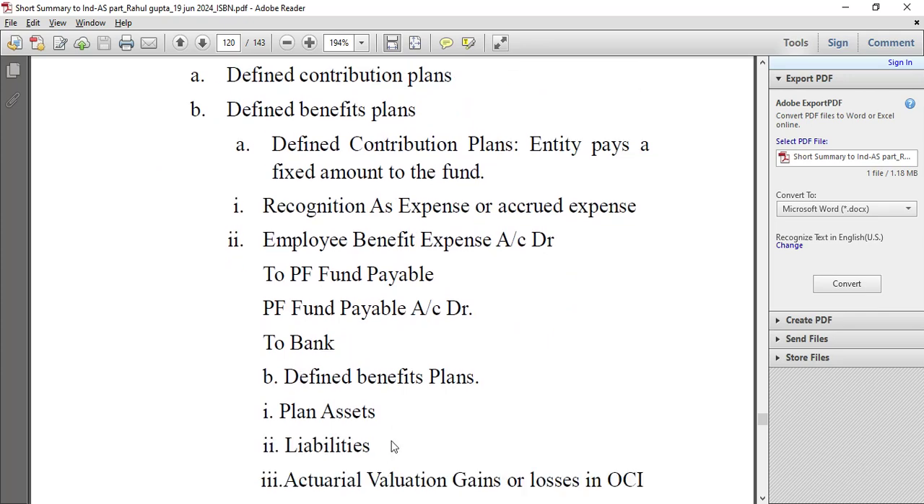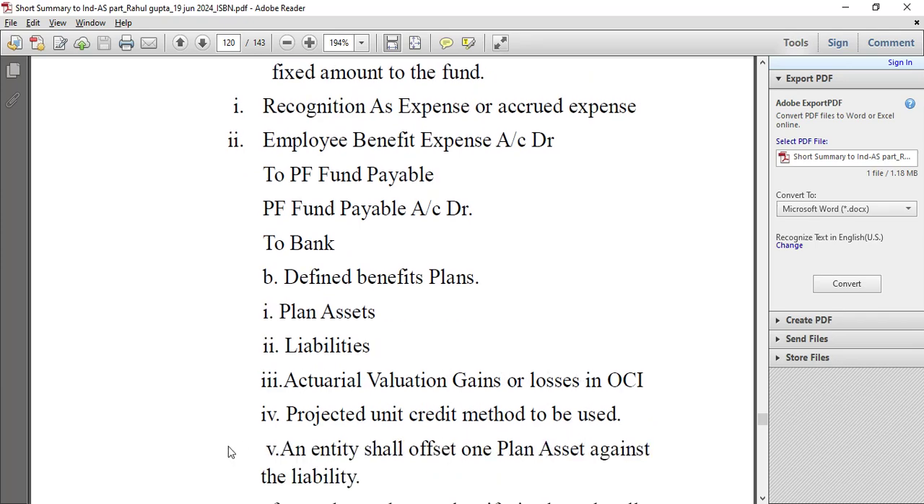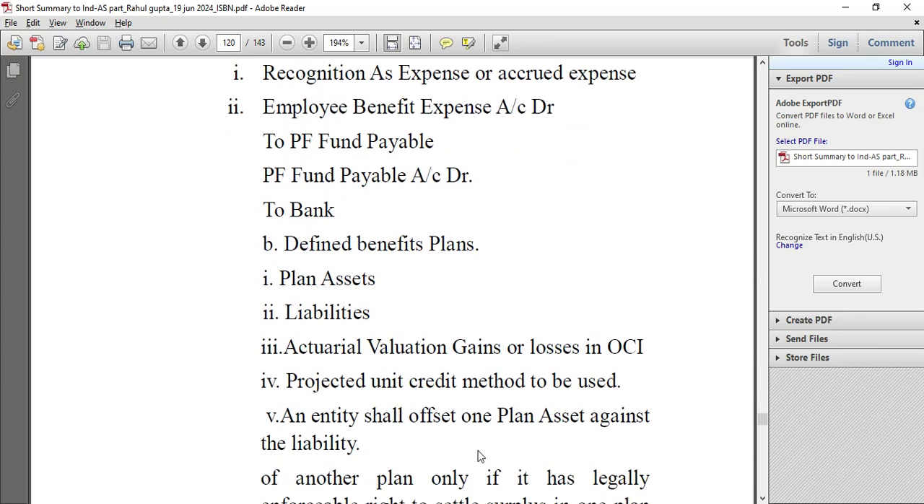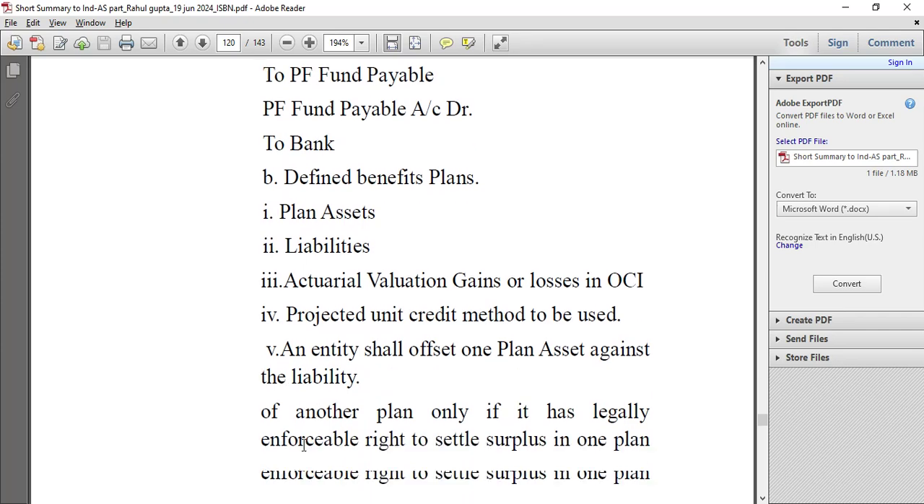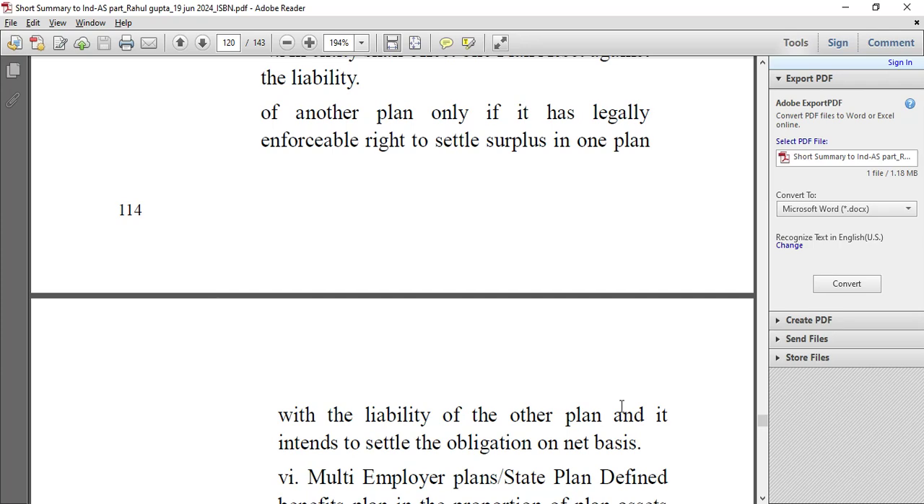Defined benefit plans involve plan assets, plan liabilities, and actuarial valuation, with gains or losses in OCI. The projected unit credit method is used. An entity shall offset one plan asset against the liability of another plan only if it has a legally enforceable right to settle the surplus in one plan with the liability of the other plan, and it intends to settle the